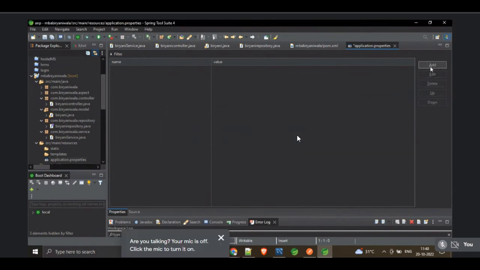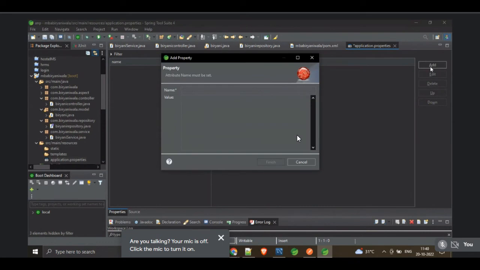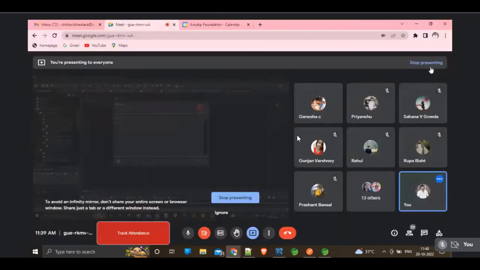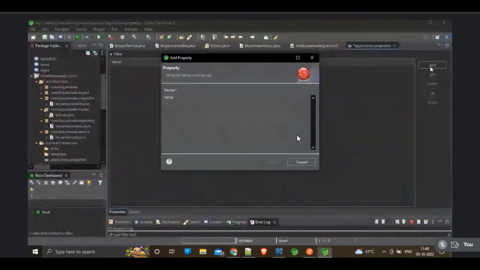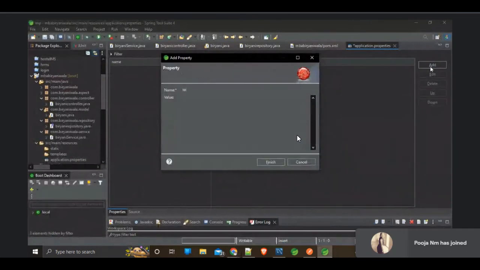Okay, so we have to set some properties. The properties are nothing but the class name of the MySQL driver, the URL of the database, the username, and the password. All these things we have to set for MySQL. We are setting those values. First of all, I want to set the class name of the MySQL driver. What is the class name of the MySQL driver?